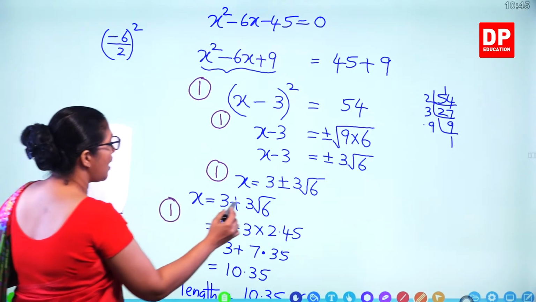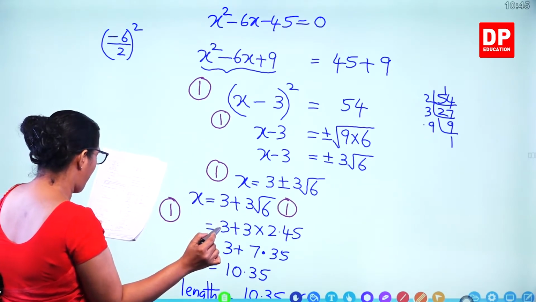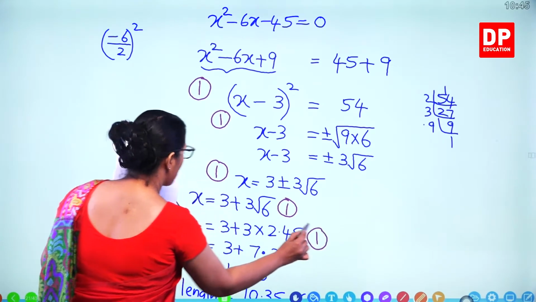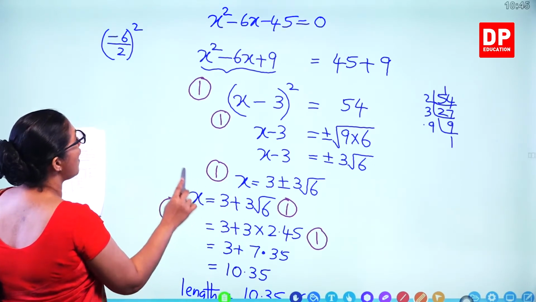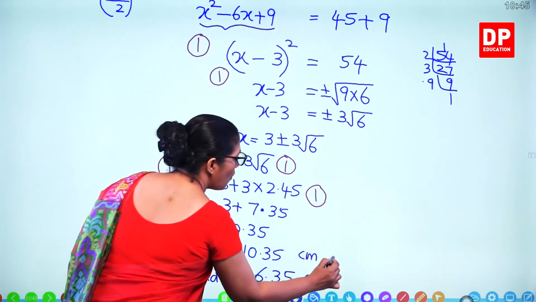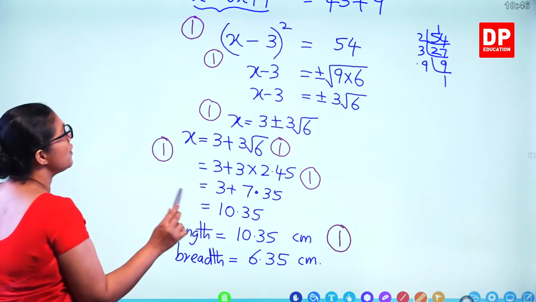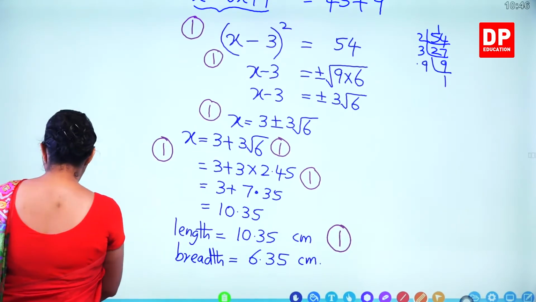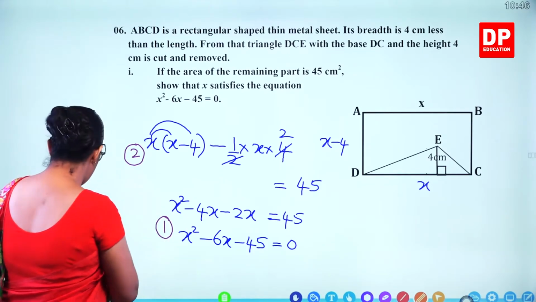And another 1 mark here, substituting here, and another 1 mark. So altogether 6, and for the final answer, 1 mark. So 7 here, and previous one 3, altogether 10 marks for this question.